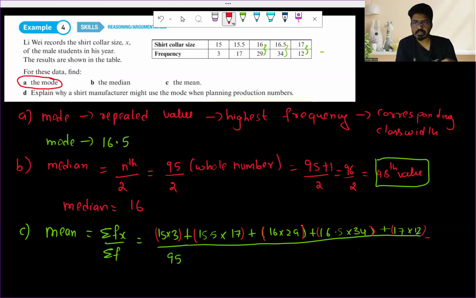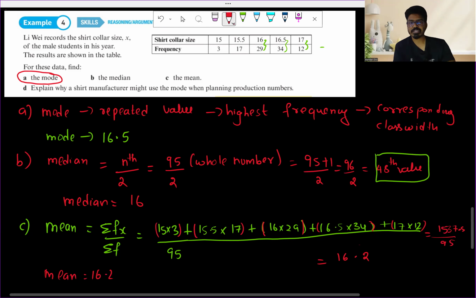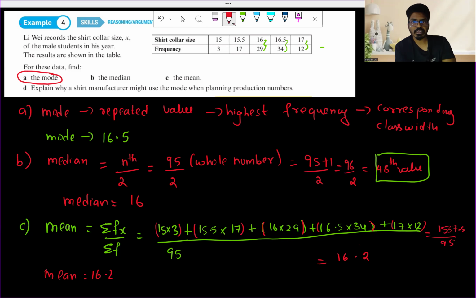Yes. And then if you add all of these, we are going to get 1537.5 divided by 95, which is going to be 16.2. Okay, so this is going to be our mean. So mean is going to be 16.2. You have to use the calculator and get the value. So mean is 16.2, our median is 16, and our mode is going to be 16.5.